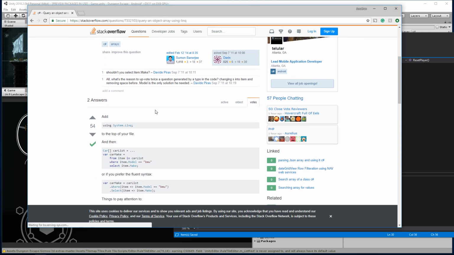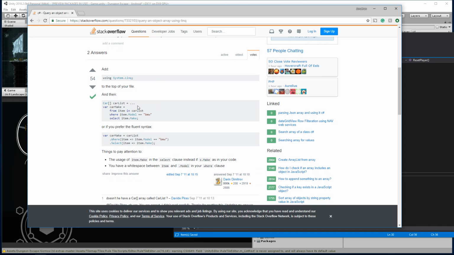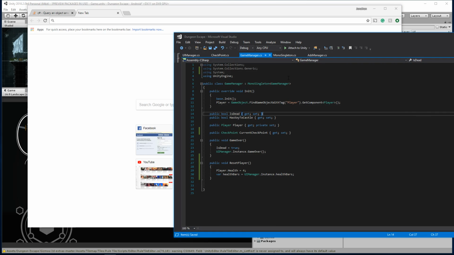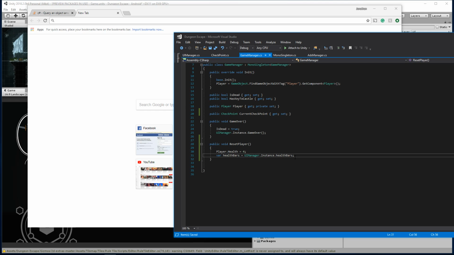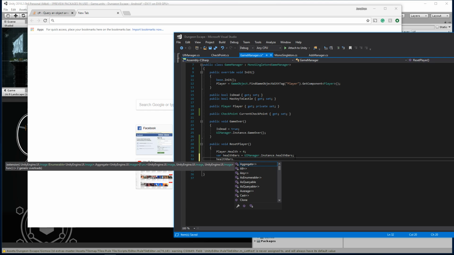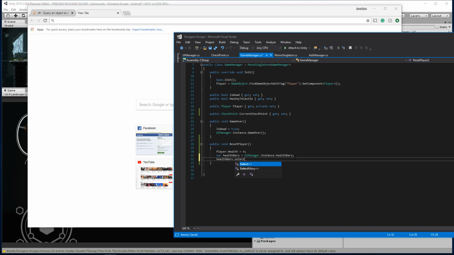Let's see. System.Linq, then call ArrayList. Oh, okay, you can use LINQ with an array. All right, so let's go ahead and do that. So we have System, and then we're going to need using System.Linq. All right, so here we have our healthBars. And then we can say healthBars dot, what do we want to do? We could select them and modify them. Although that's selecting one, I don't want to do that. So we actually want to do healthBars.FirstOrDefault. No.